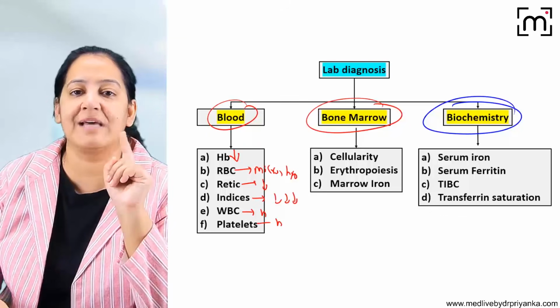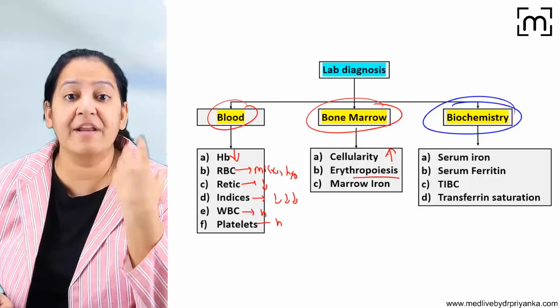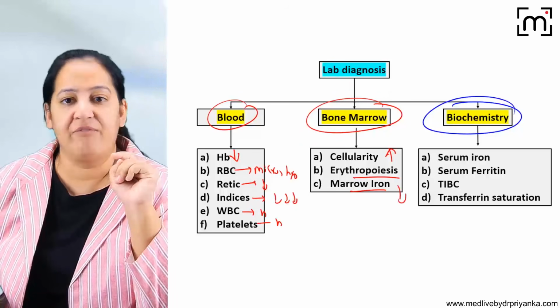In the bone marrow picture, the cellularity will be high to compensate. Most of the cells are erythroid precursors, and the marrow iron will fall because there is iron deficiency.